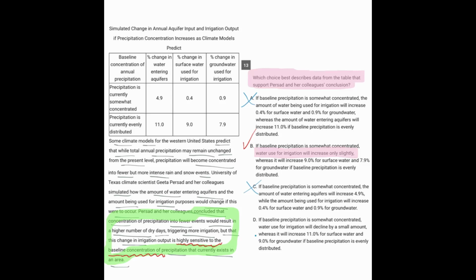So let's go over to D now. If baseline precipitation is somewhat concentrated, okay, somewhat concentrated, water used for irrigation will decline by a small amount. Water for irrigation will decline by a small amount. That already gets rid of answer choice D because the percent change in water used for irrigation is a positive number. It's a tiny number, but it's not declining. It's on its way up. So the word decline ruins answer choice D. And we have serious problems with A, C, and D. So we can go ahead and confidently pick B here.